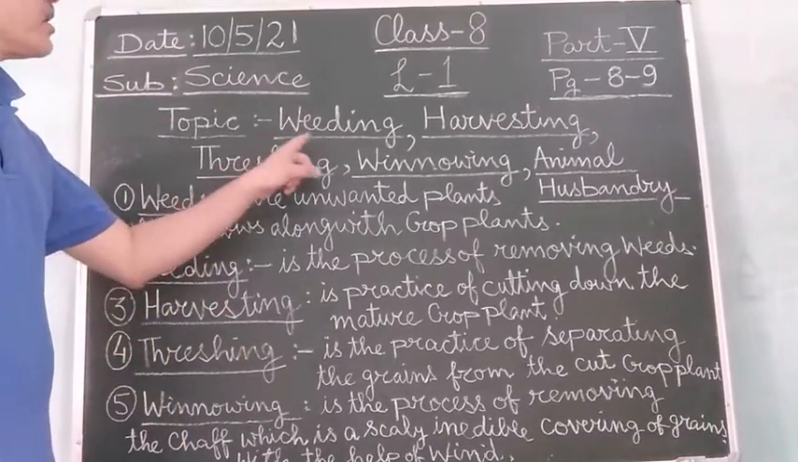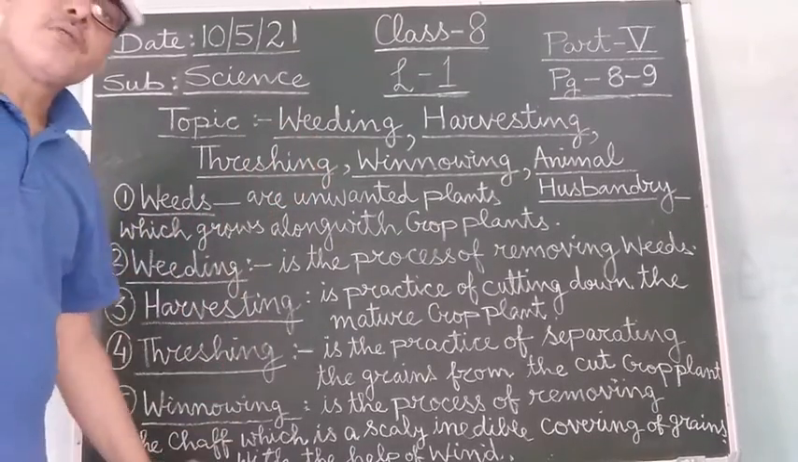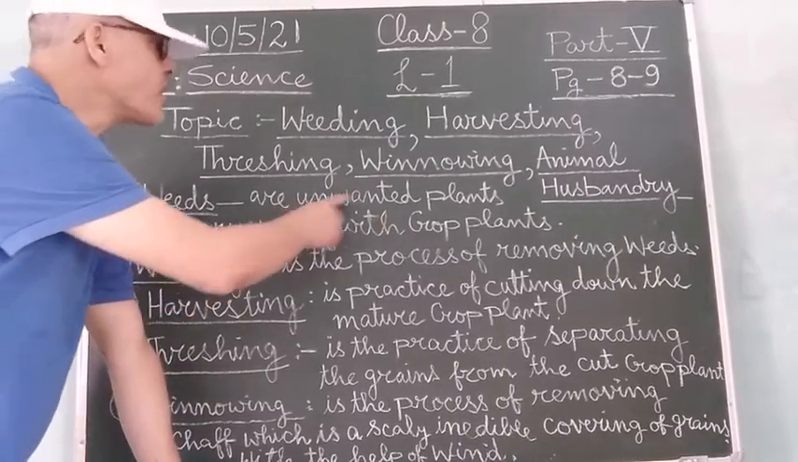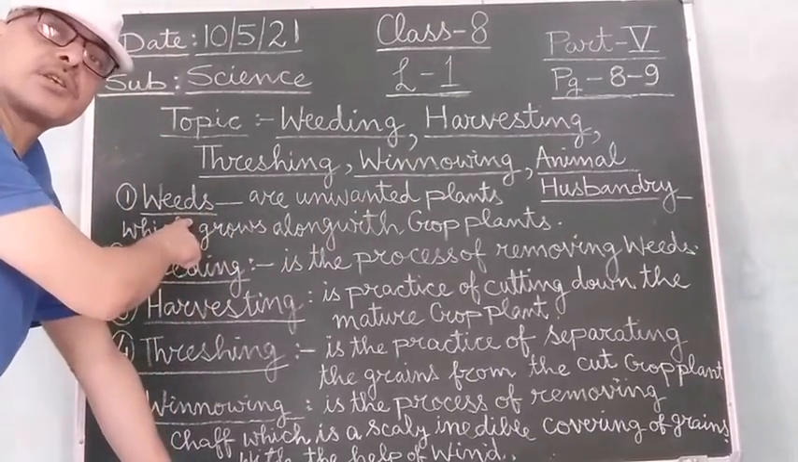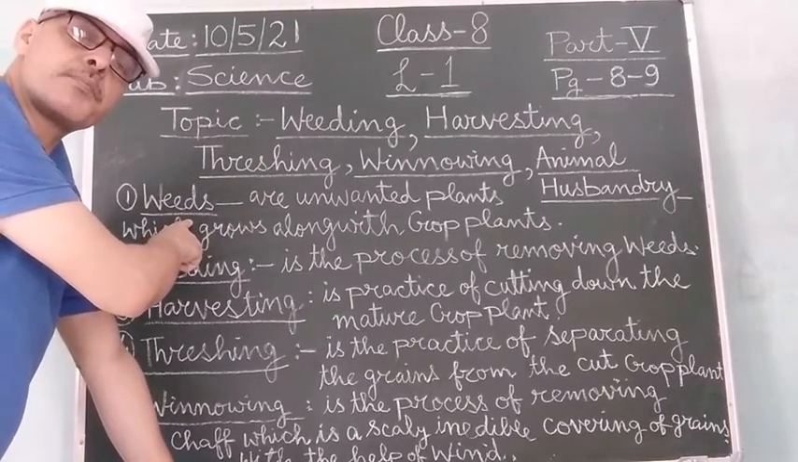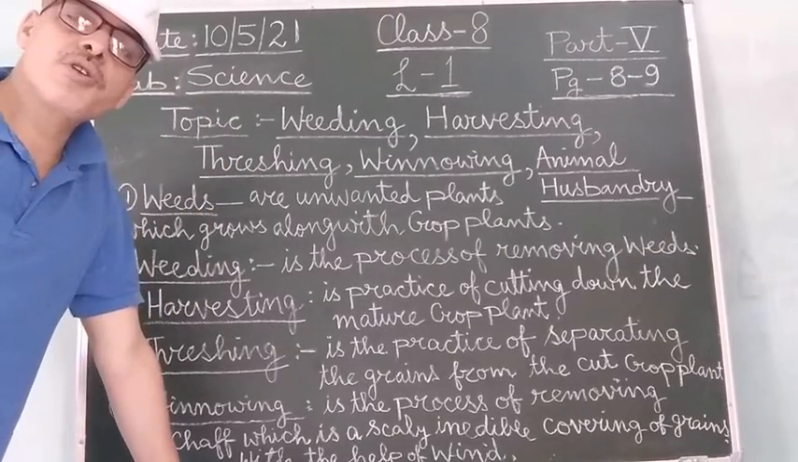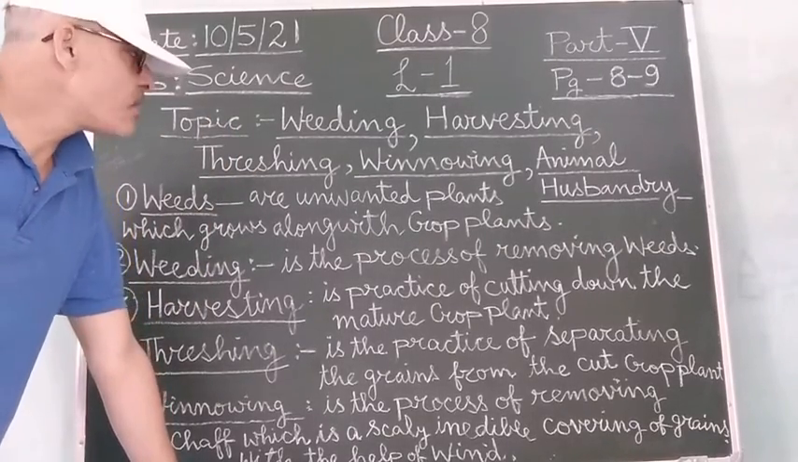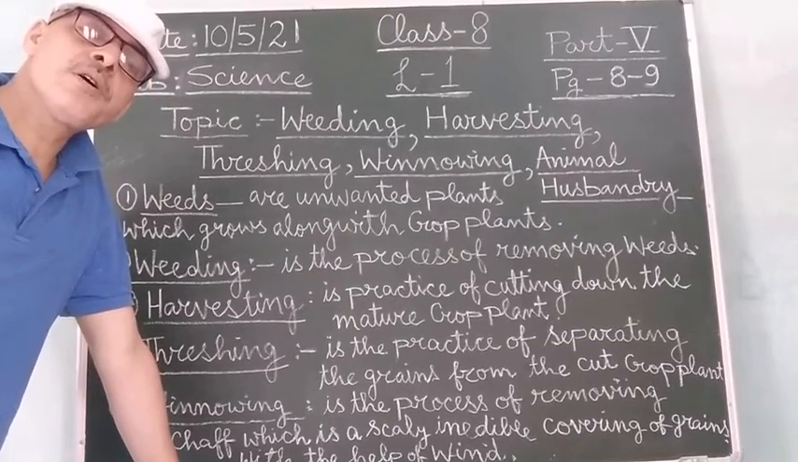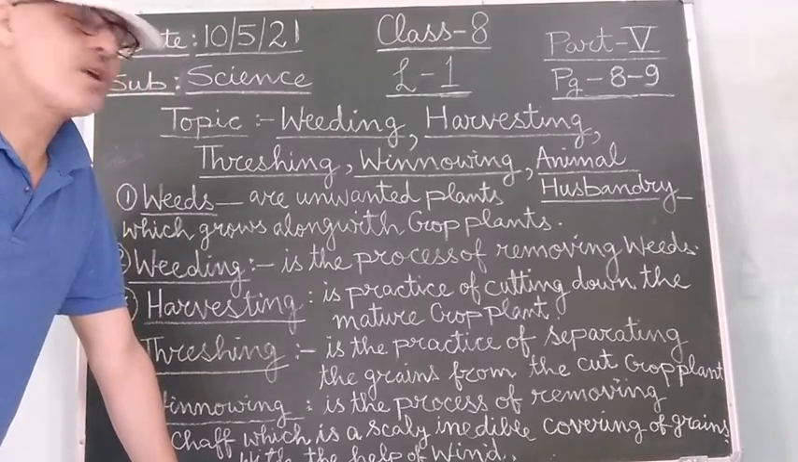Now I will come on to the main topic of weeding. So what is weeding? Weeding is the process of removing these unwanted plants, called weeds, from the cultivated crop field. It is the process of removing the unwanted plants or weeds which grow in between the cultivated crops. This is what is called weeding.